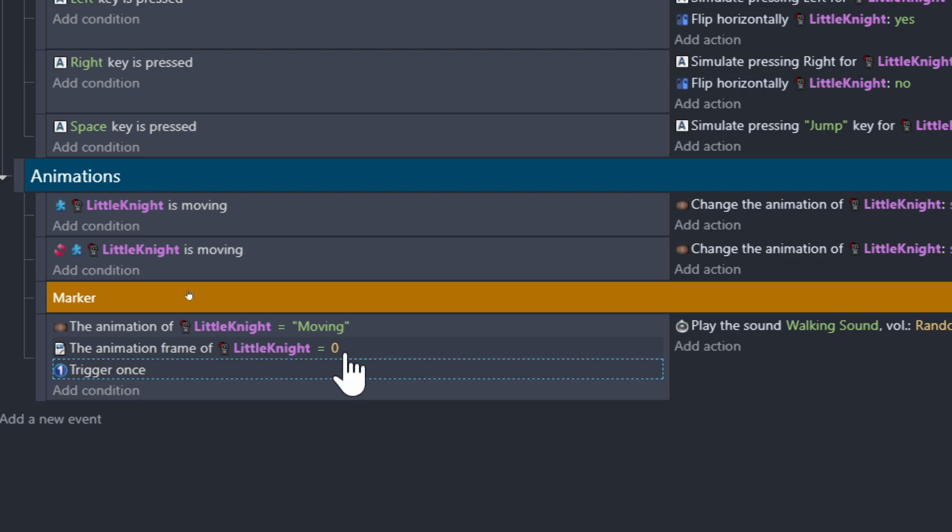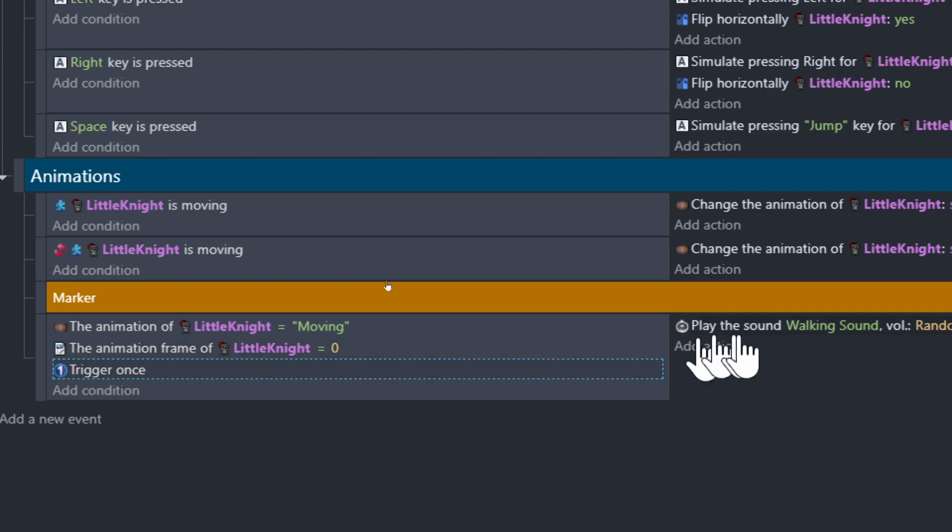So it was like on crack, head bopping like crazy, then we made him slower. When we made him slower, the animation frame went from playing 0, 1, 2, 3, 0, 1, 2, 3, to going 0, 1, 2, 3 slowly. So it stays on 0 for more than just a frame. It stays on 0 for a little bit.